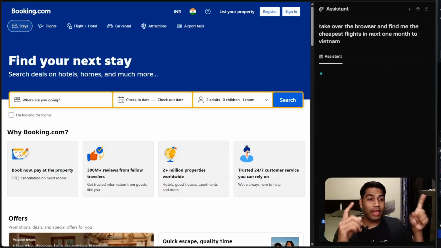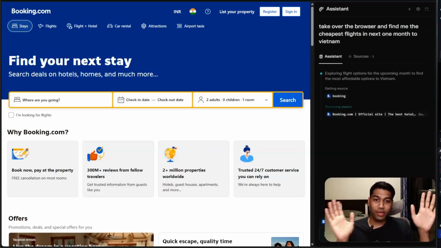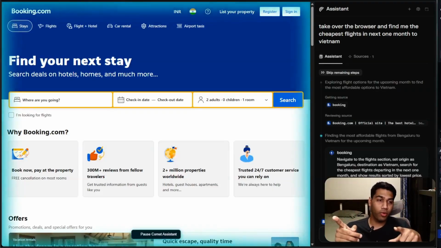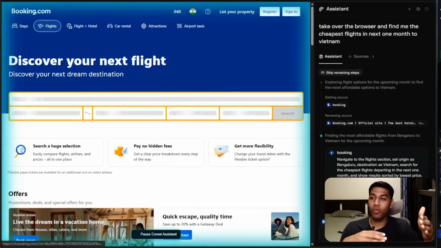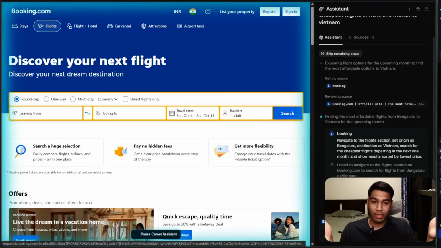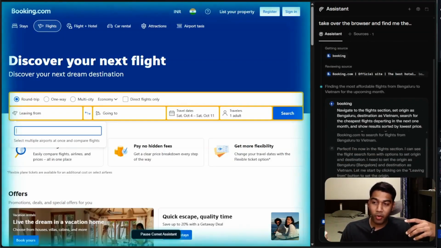And now it's going to take over my browser, right? Again, technically control. That's why my hands are off. The reason I want to show this to you is the coolest thing is that it's now going to take over the whole website and really go through and find me flights for the next 1 month, which are Vietnam. And you'll see it will go ahead and search by itself, input the details, you can see it inputting the text box.